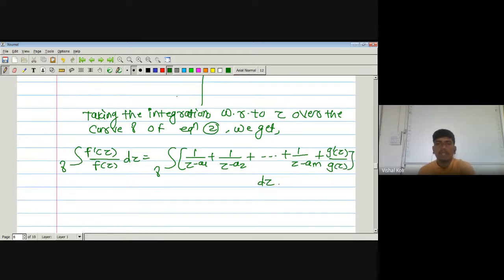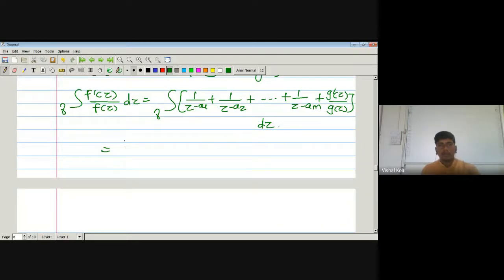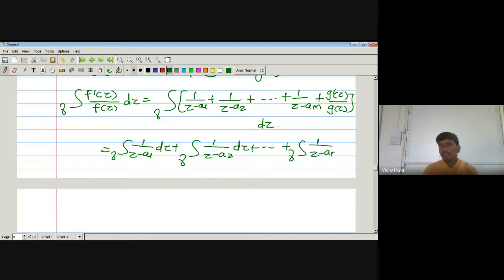Okay, this can be written as integration over the curve gamma 1 upon z minus a1 dz plus integration over the curve gamma 1 upon z minus a2 dz plus and so on, integration over the curve gamma 1 upon z minus am dz plus integration over the curve gamma g dash of z divided by g of z dz.